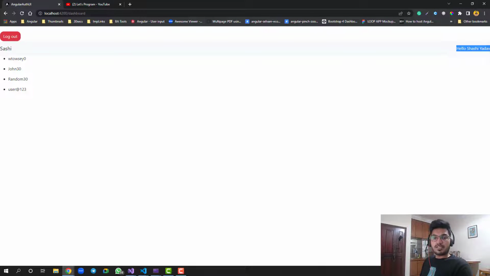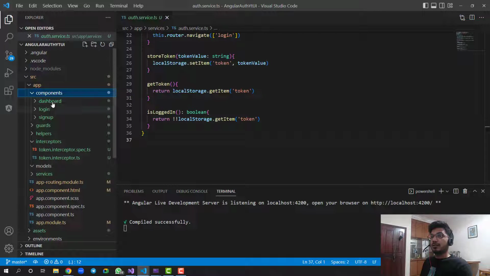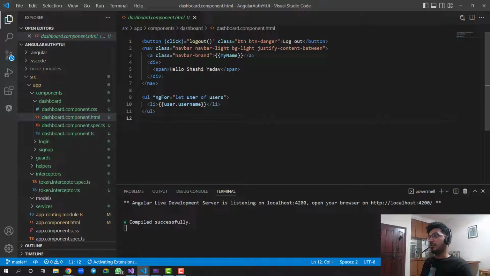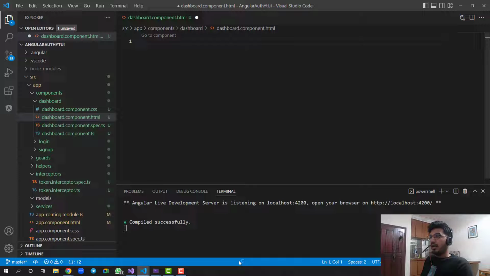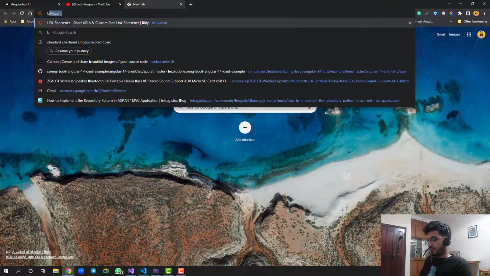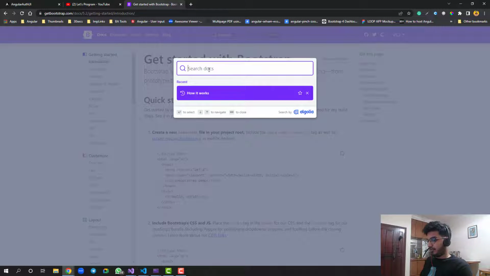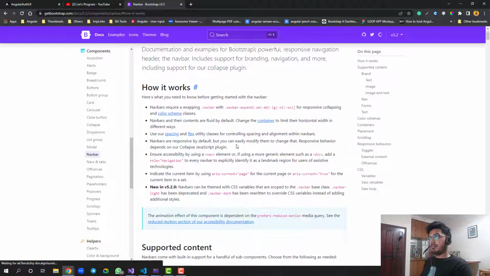Let me open up the navbar side of the project. In the component, in the dashboard, in the HTML, this is what we have created. Let me remove everything and make use of Bootstrap, because we are already using Bootstrap, so we can use the Bootstrap navbar. Let's go to the Bootstrap website and search the docs for navbar.